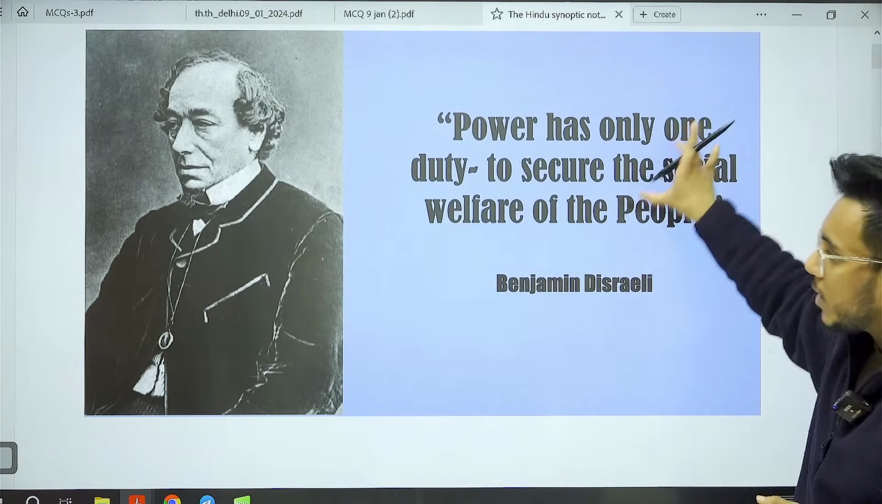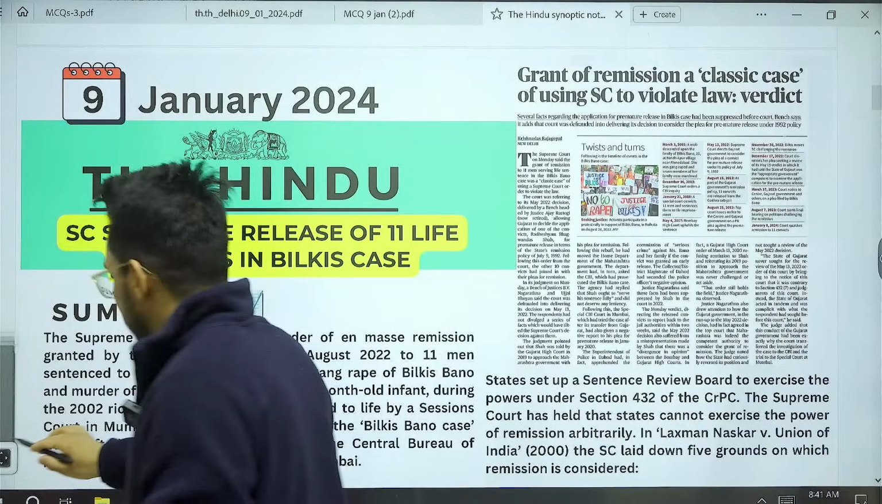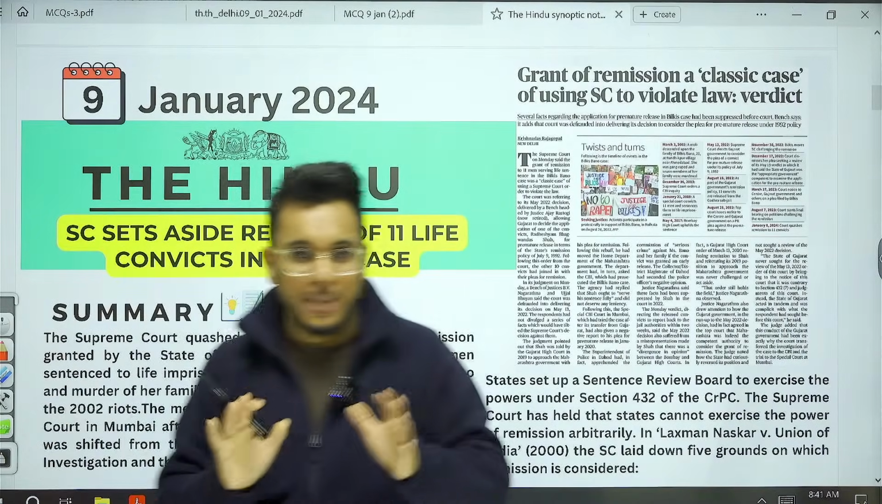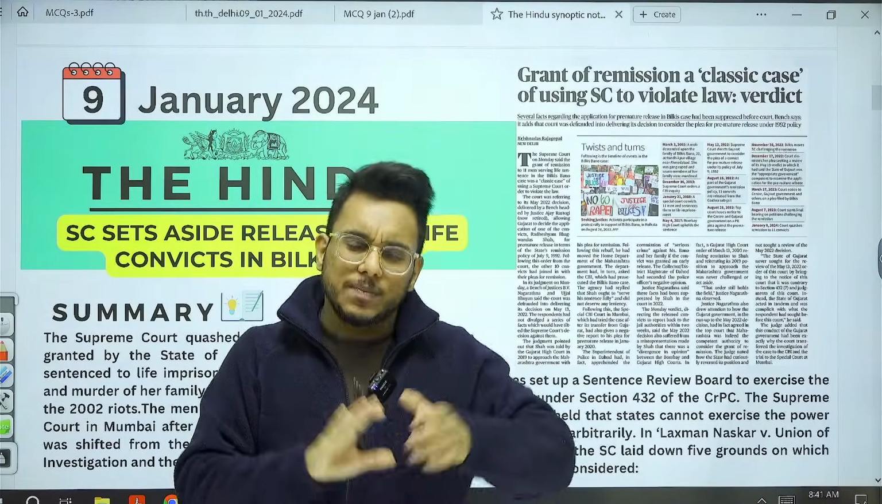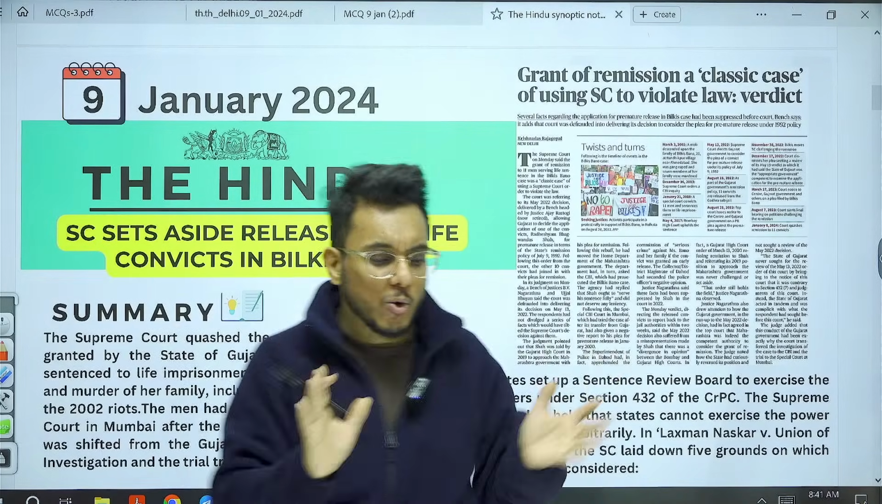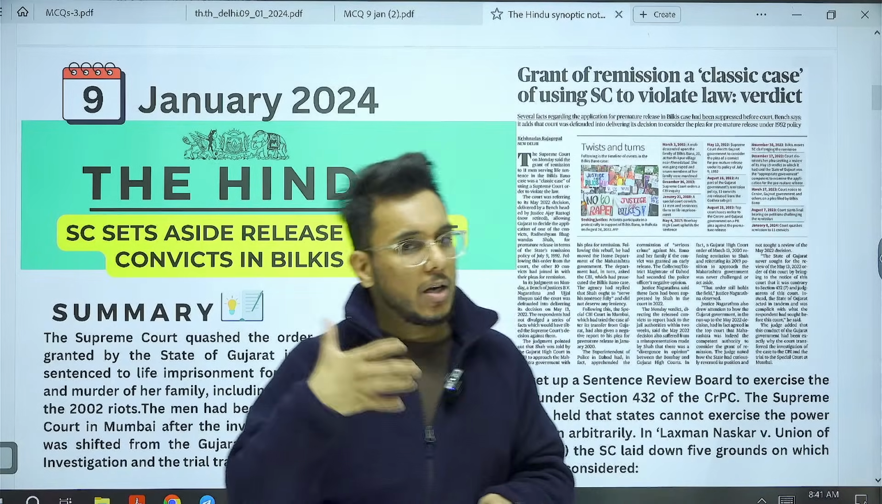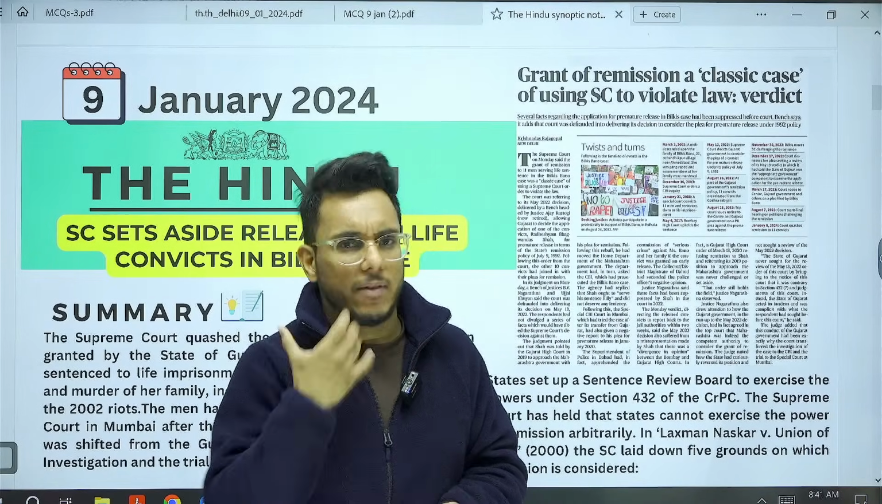Now, the first article that we are going to cover is this article with respect to the Bilkis Bano case. First of all, let's understand this particular article with an understanding that you don't know anything, and then we are going to go into all the constitutional and other important relevant dimensions.